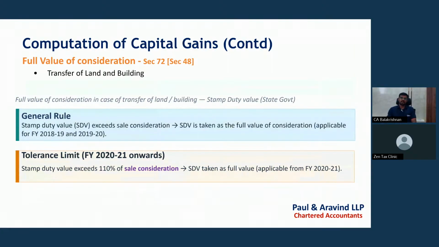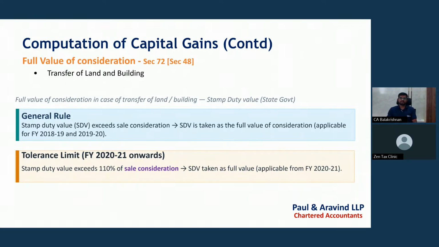And for transfer of land and building, there's a special case, because transfer of land and building is always a special case for tax purposes as well as for full value of consideration. For full value of consideration, we need to take the stamp duty value, not the sale consideration, only if the stamp duty value exceeds 110% of the sale consideration.